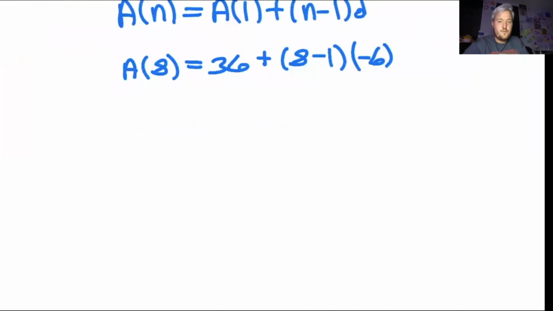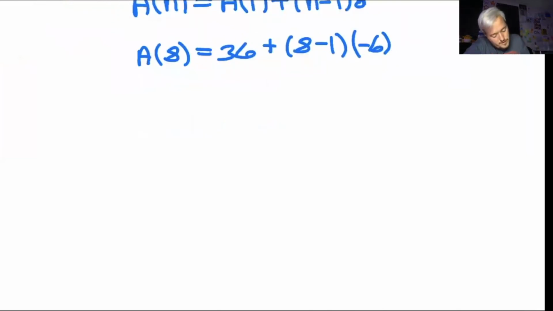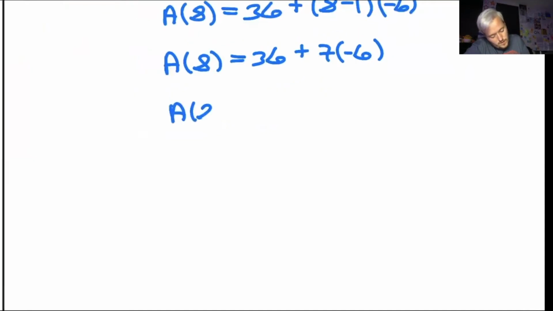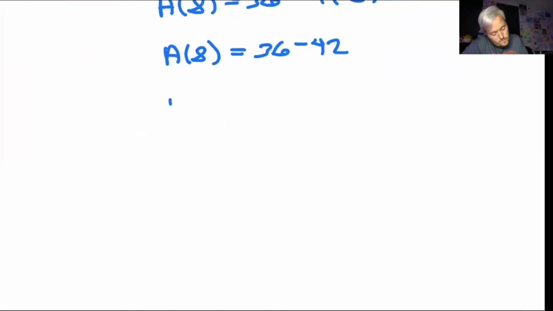You can plug that in, or you can do it by hand, whichever. So I'm going to do 36 plus 7 times negative 6. So a of 8 equals 36 minus 42. So a of 8 is going to be equal to negative 8.